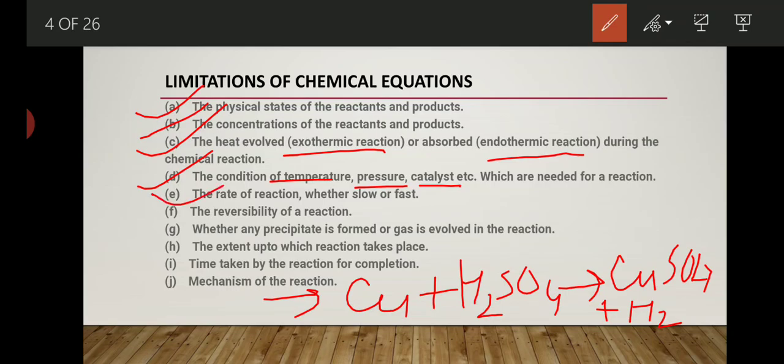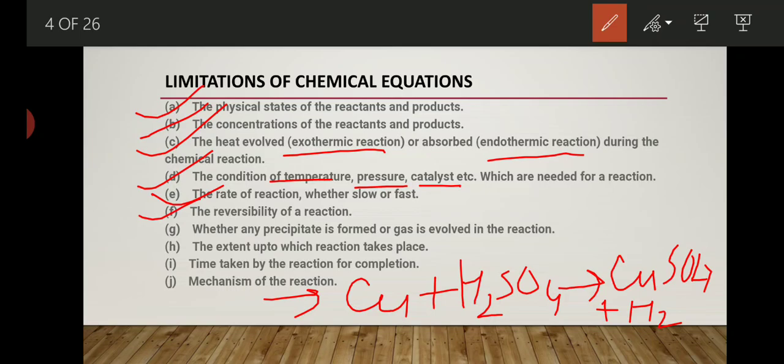Next drawback is the rate of reaction, whether slow or fast, means whether after the use of catalyst the reaction is going very fast or slow. That also we are not able to get from the chemical equation.